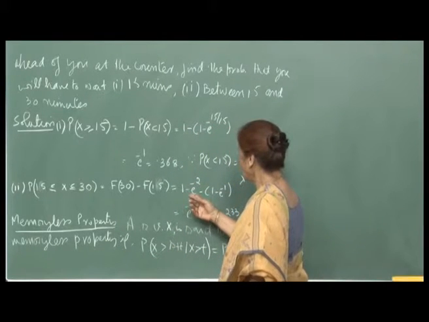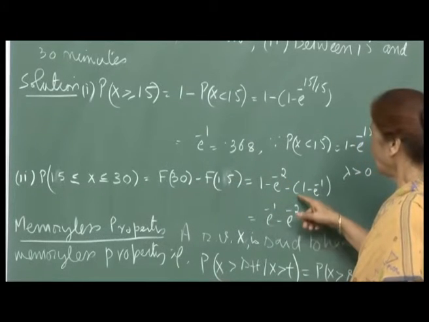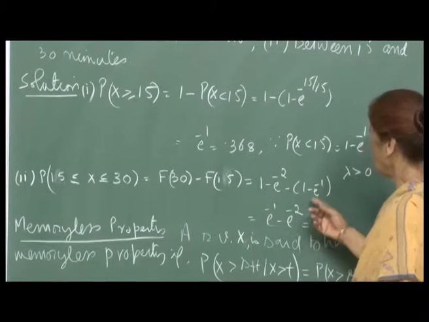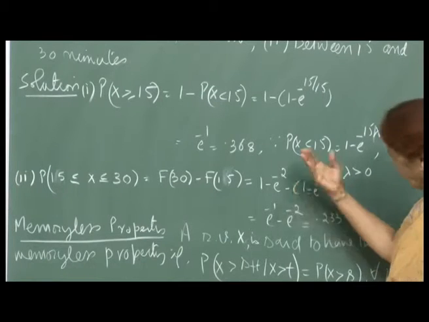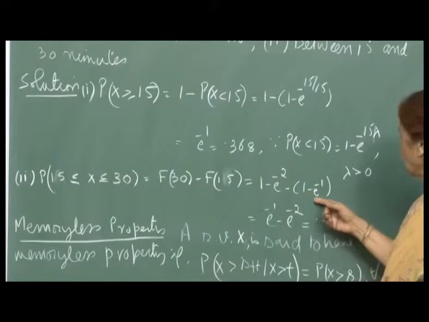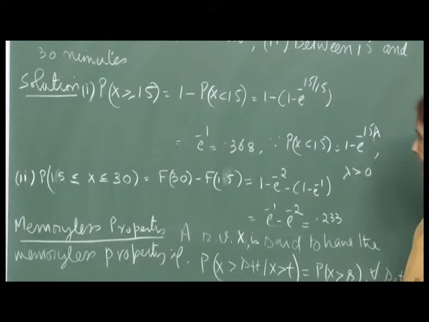Which again would be 1 minus e raised to minus 2, because it will be 30 by 15, which is minus 2, minus 1 minus of 1 minus e raised to minus 1. And because less than or equal to 15 is the same as less than 15 for a continuous distribution, this will be the probability, and so it is e raised to minus 1 minus e raised to minus 2, which is 0.233.